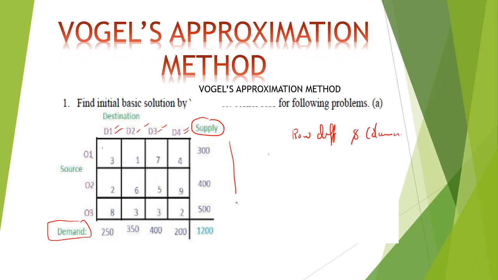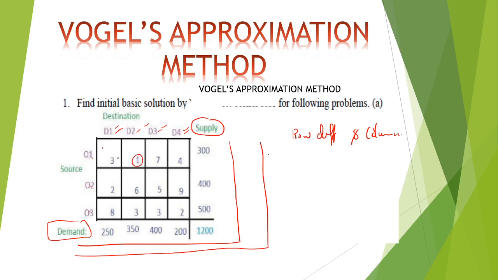For the row difference, consider the first row and find the two least elements, 1 and 3. Their difference is 2. For the second row, the least element is 2 and the second least is 5. The difference is 3. For the third row, the least elements are 2 and 3. The difference is 1.